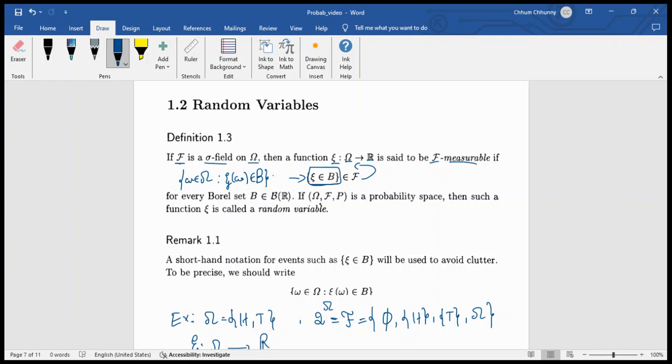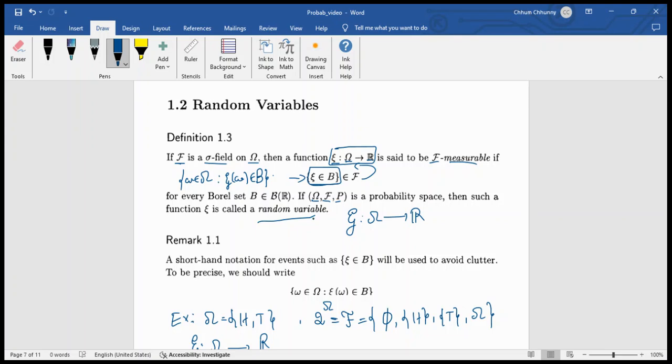So if we talk about a probability space, in a probability space we have Omega as the sample set, F as a sigma algebra on Omega, and P as a probability measure. Then this kind of mapping psi, which is F measurable, we call a random variable. It means that a random variable in a probability space is not just a mapping from Omega to R, but it also has to be an F measurable function or F measurable map.